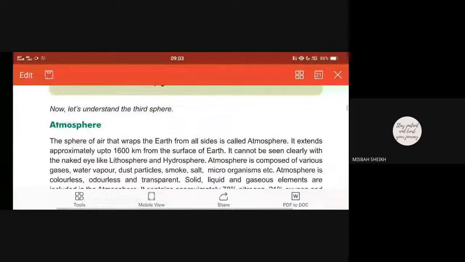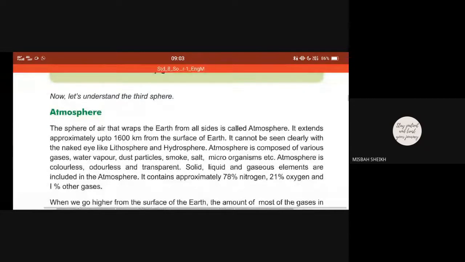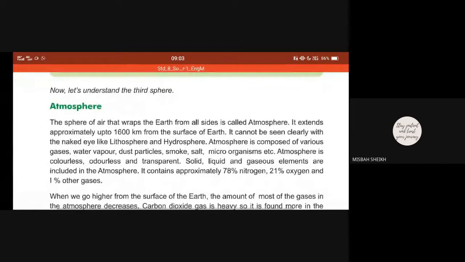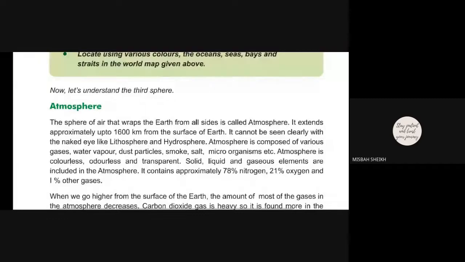What is atmosphere? So atmosphere means what? When the fireball, that is earth, is detached from the sun after the collision, the earth starts cooling down. So some of the elements which were transformed into the form of gases are called atmosphere. In other words, we can say the sphere of the surface of the earth wrapped on the other side is called atmosphere.